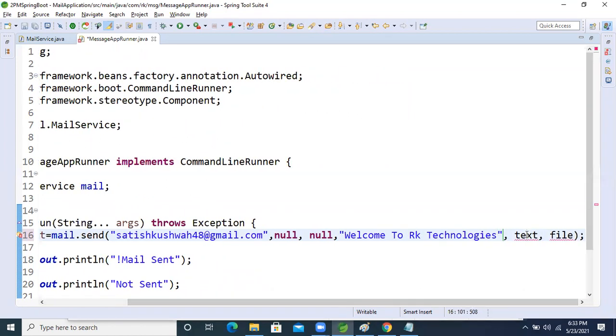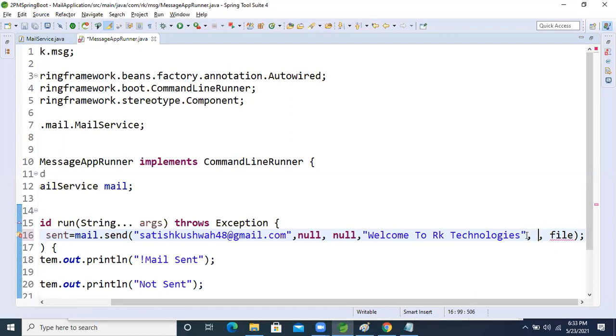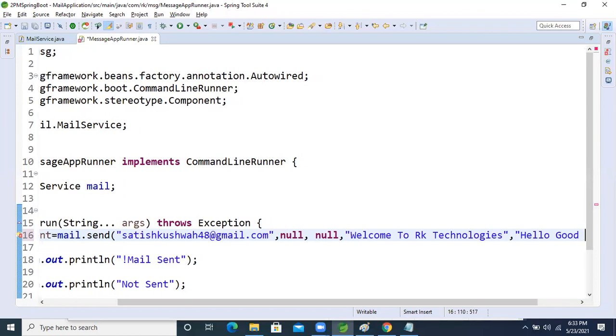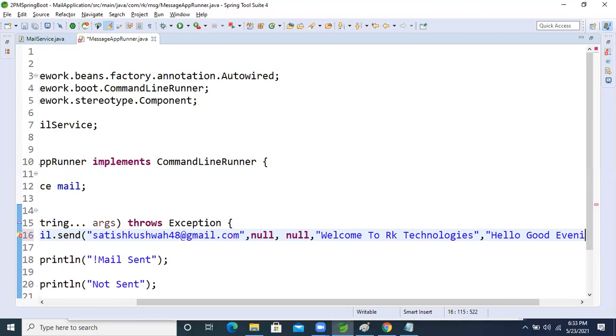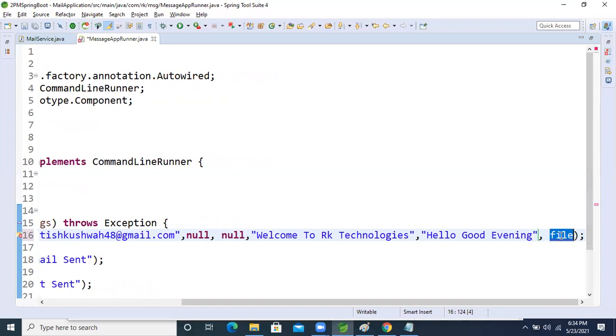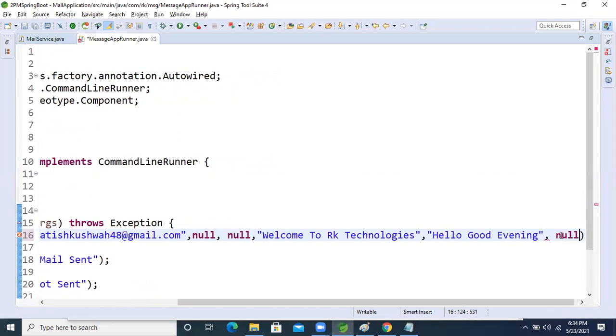And the text I'm writing is Hello, good evening. After that, the file I still don't want to send, so I'm taking null.